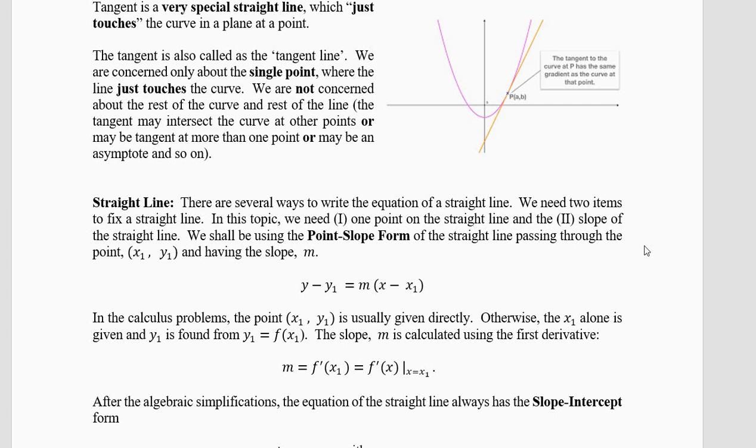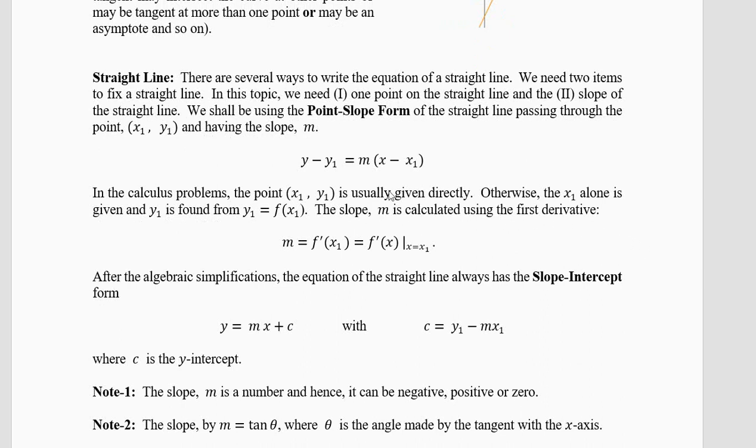The things which we are going to choose are the slope and the point. The point is x1, y1, and the slope will come with the help of the derivative. In your school geometry, the slope can come from another mechanism, but for us, it is a course in calculus, so for us, the mechanism is the derivative. The derivative will give you the slope at that point only.